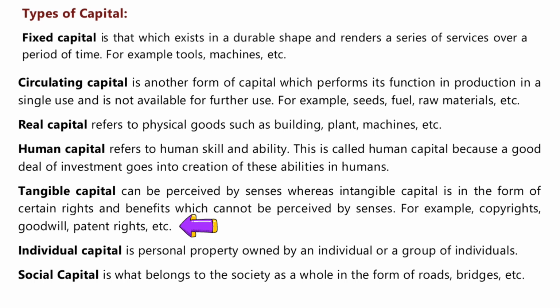It doesn't have a physical existence, but it gives you money value, which has an attached money value towards it. Say, for example, the goodwill of a concern. If a concern has earned a reputation in a particular area, and if people are willing to use the concern and if they are to buy the concern, then it says the firm has earned some reputation. It has money value attached to it.